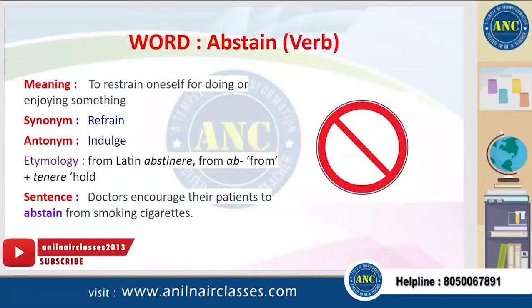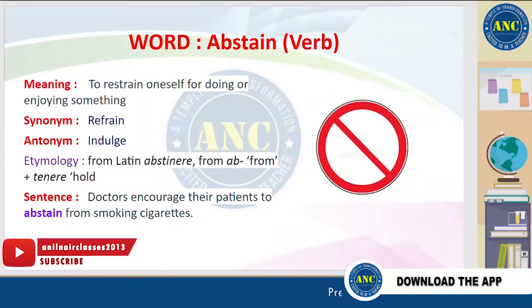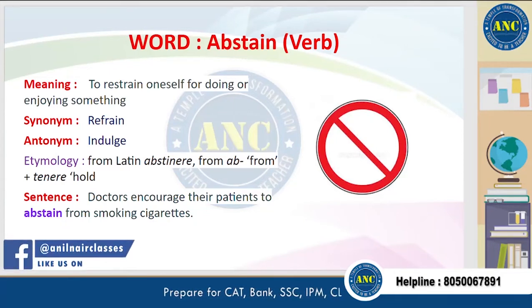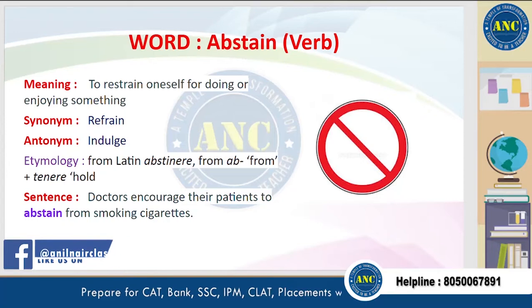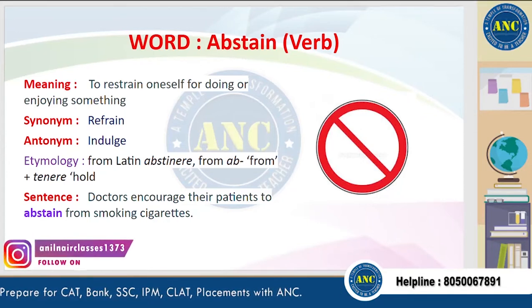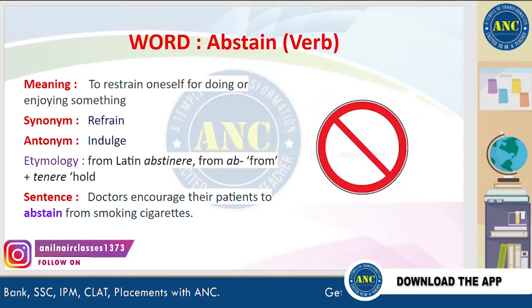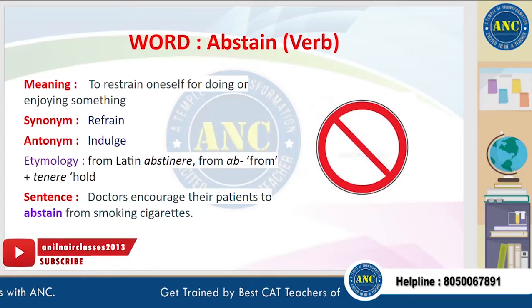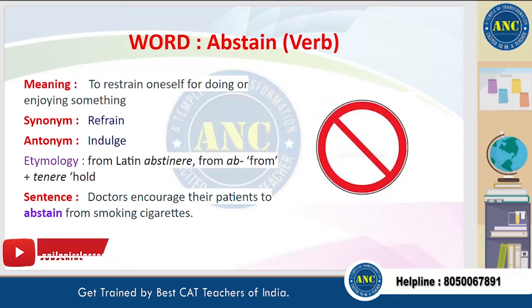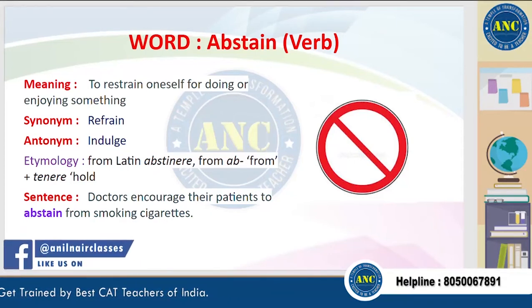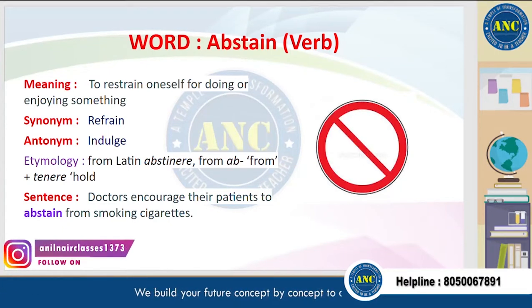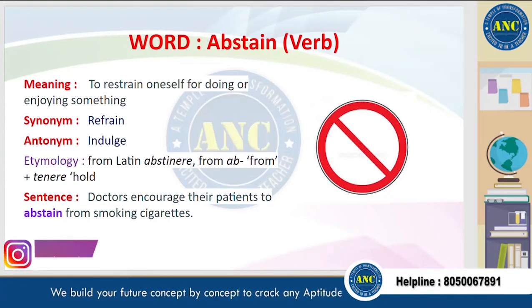The next word is abstain. Abstain means to restrain oneself from doing or enjoying something. A synonym for this word is refrain, and an antonym is indulge. It is derived from a Latin word which consists of two parts, meaning from and hold, respectively. A sentence for this word is, doctors encourage their patients to abstain from smoking cigarettes. Please, all of you, abstain from smoking cigarettes.